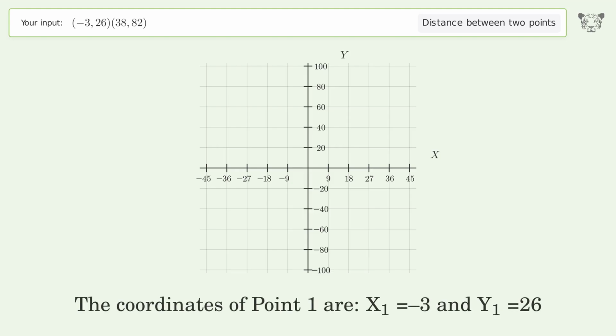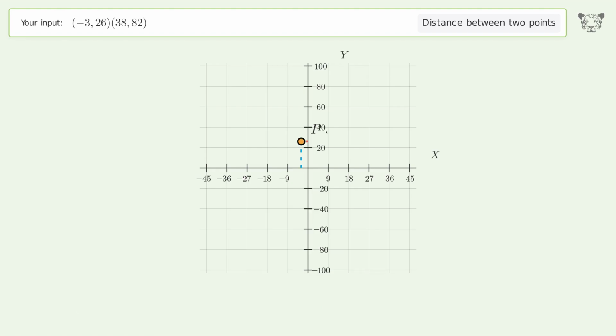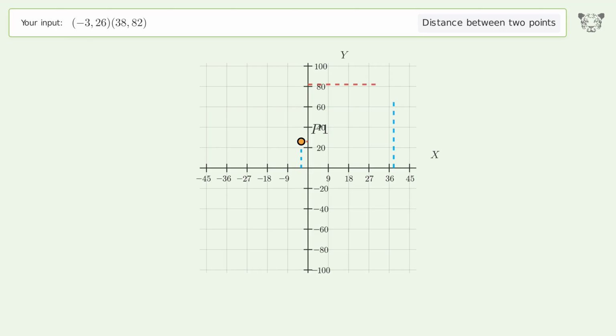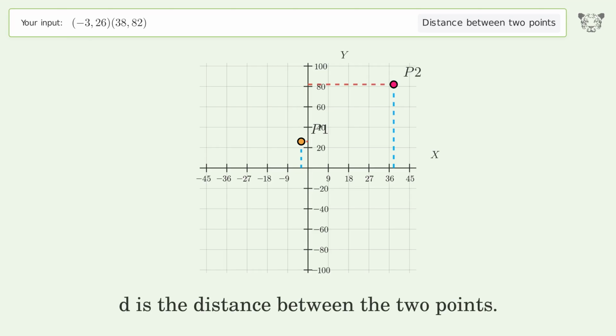The coordinates of point 1 are x1 equals -3 and y1 equals 26. The coordinates of point 2 are x2 equals 38 and y2 equals 82. D is the distance between the 2 points.